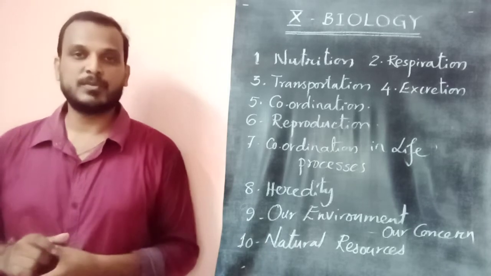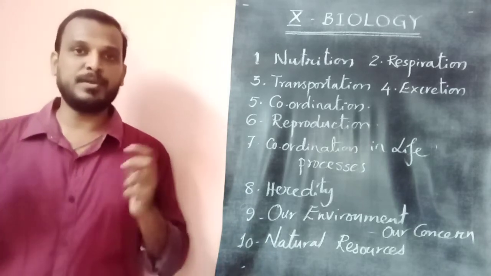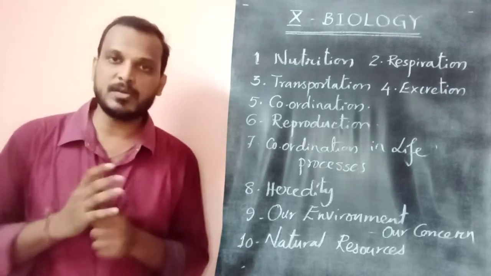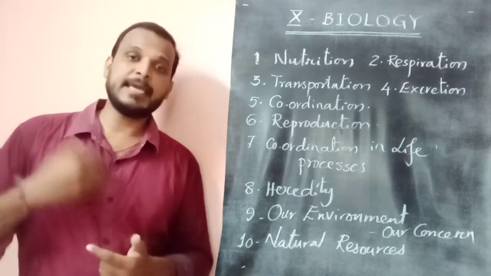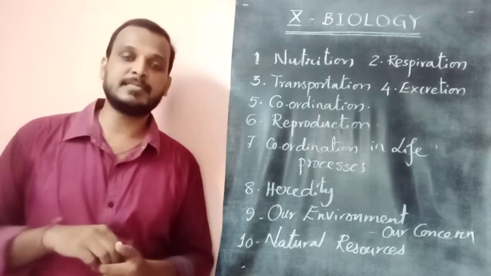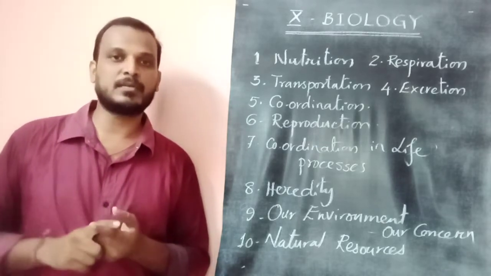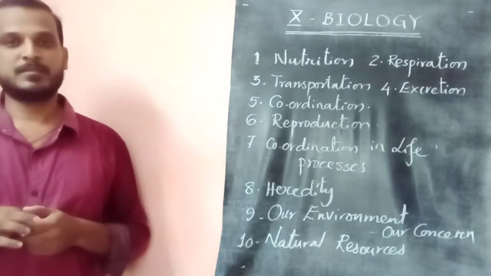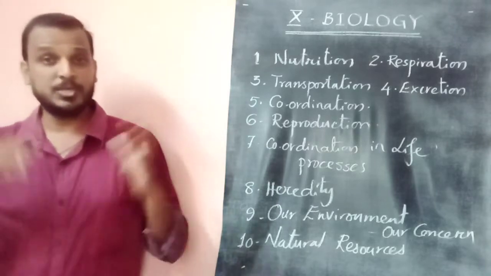Now come to the 10th one, called natural resources. Nature has given so many things, huge things, for our needs. Those are called resources. Some can be added to nature again and again, like sunlight, water, and air. These are called renewable resources, as they can be added to nature again and again in huge amounts.